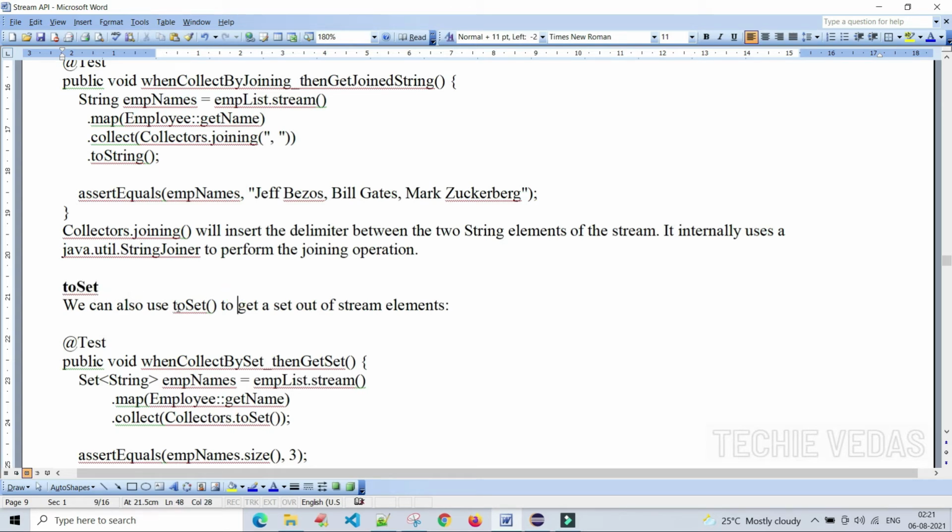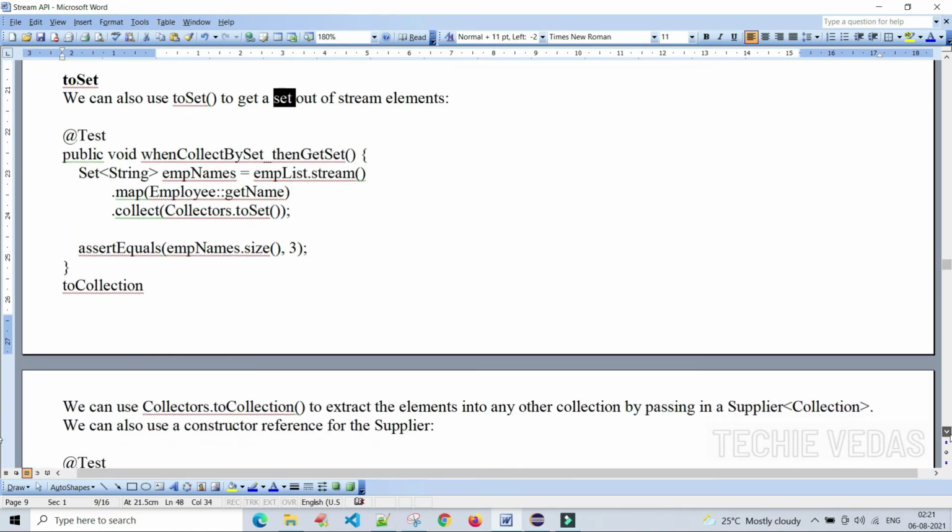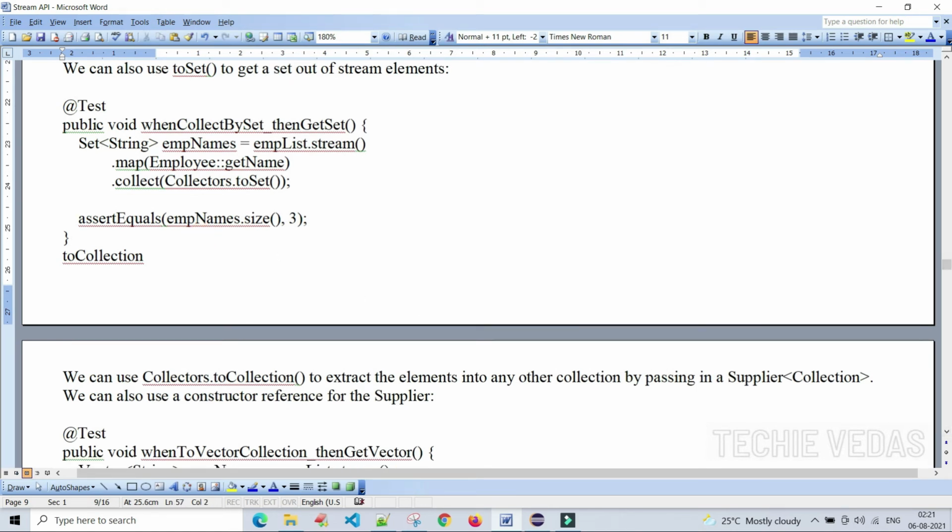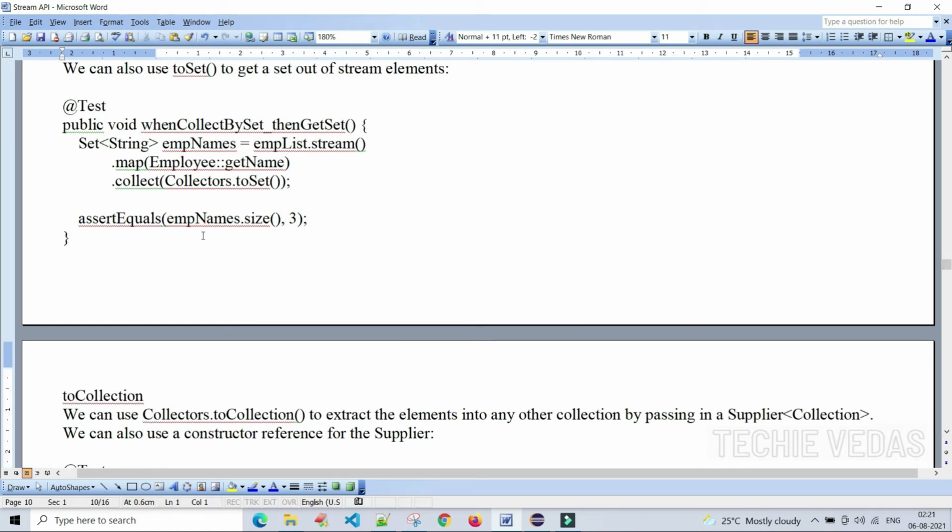And toSet method, we can also use toSet to get a set out of the stream elements. Let's see how to use it in a practical way. Creating the stream, map of employee get name, we want to get the name of an employee. After that we are collecting the data, but we are converting it to toSet.